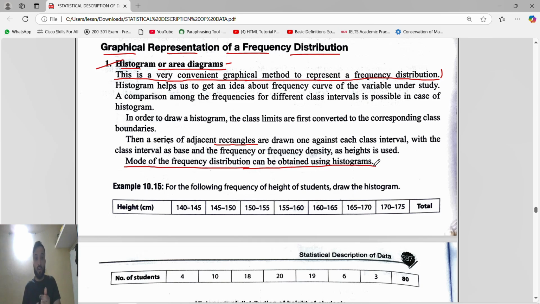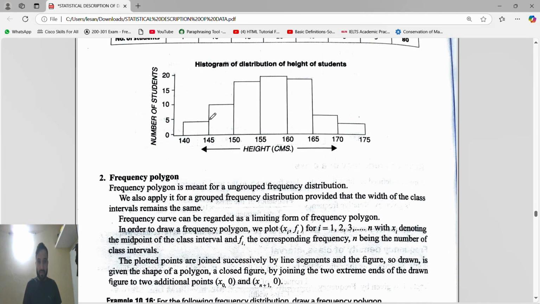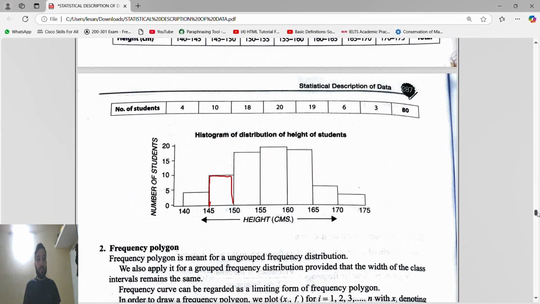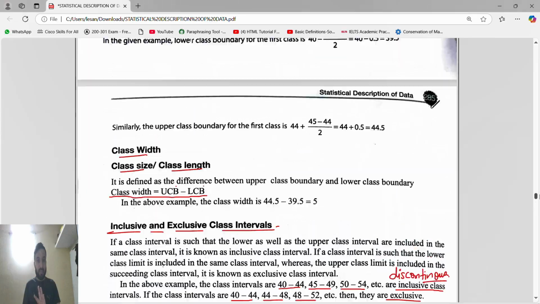And histogram is also called an area diagram. Histogram is a very convenient graphical method, and the histogram shape is a rectangle. You can see the histogram is a rectangle shape, correct? Remember, bar graph and histogram are both different. Bar graph means like this.